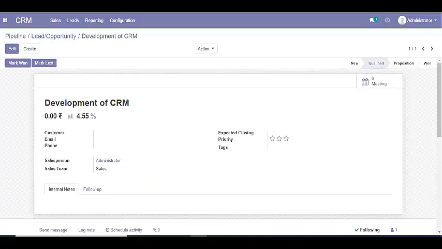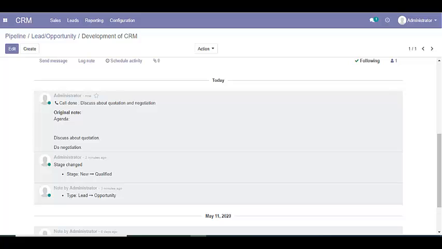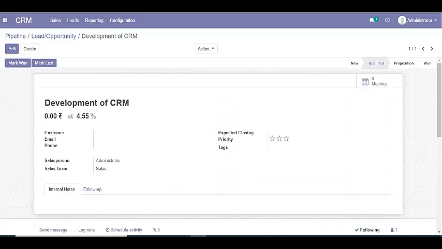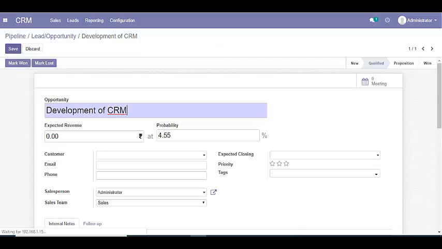Here on the opportunity form, we can see all the details or all the activities. It is just like a history: when it is created, what call was scheduled and all these things. Apart from that, we can set other details at any time.